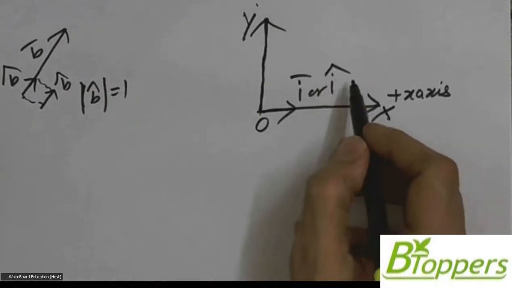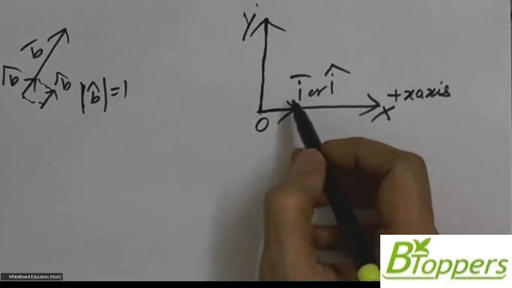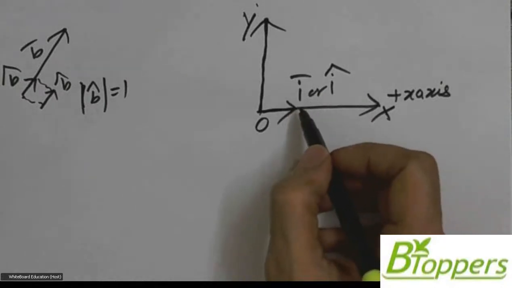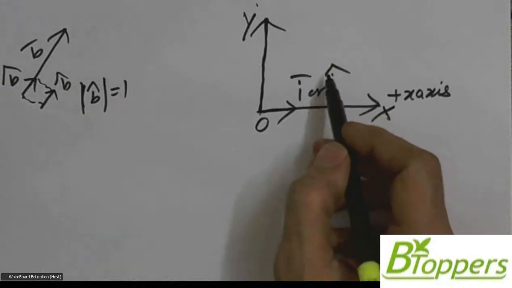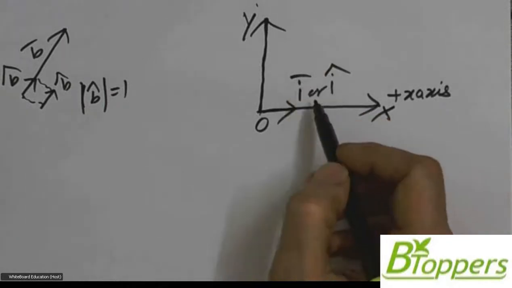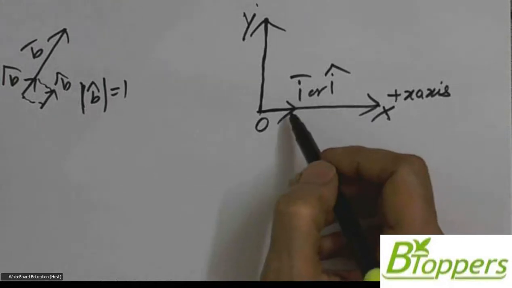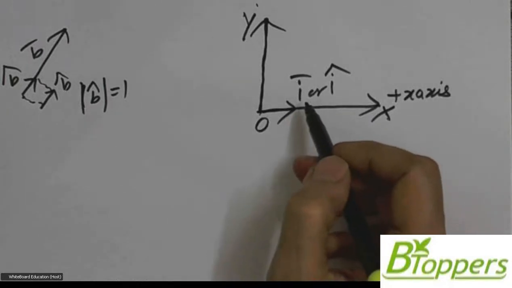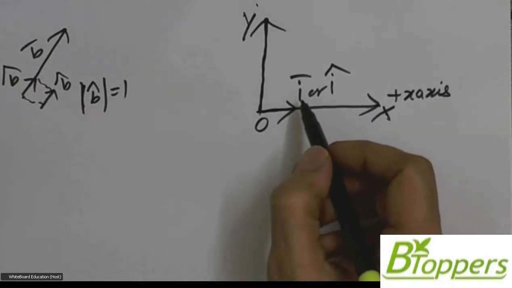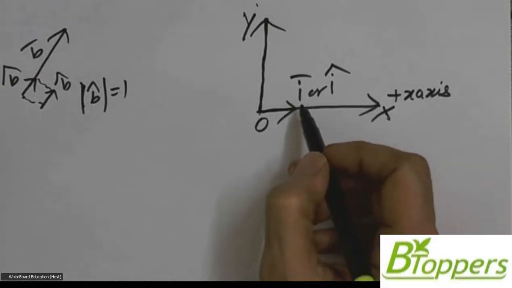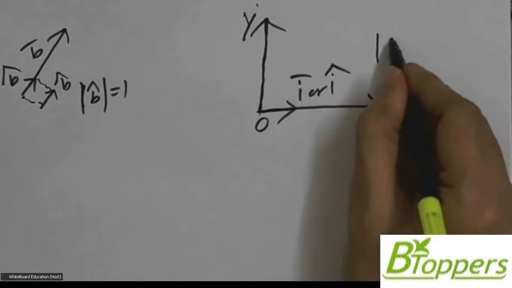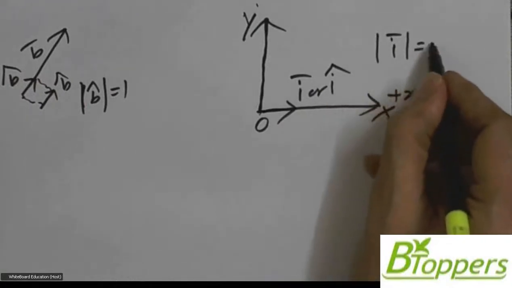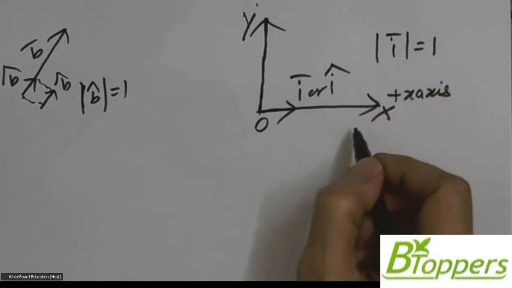Usually we put the cap symbol for a unit vector, but in the case of unit vectors along the coordinate axes, it's not compulsory to put the cap symbol. You may as well put a bar. So what is I bar? If you're asked, you can say that I bar is a vector which acts along the positive x-axis, but the modulus of vector I bar or I cap is 1.